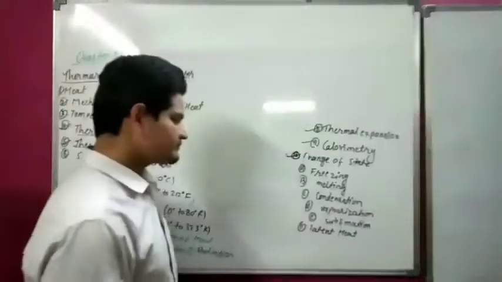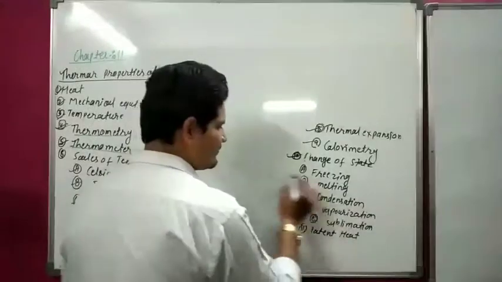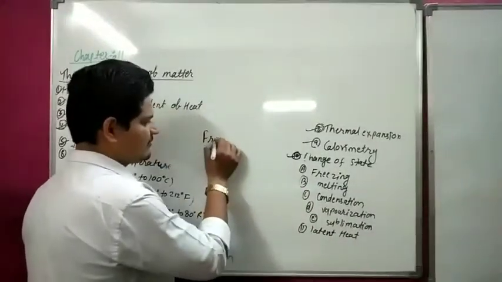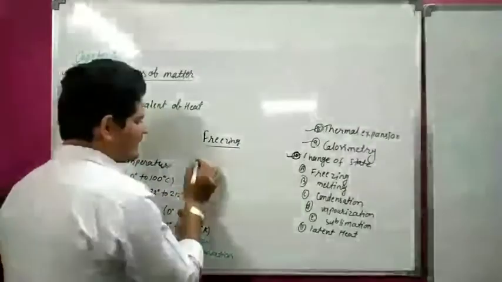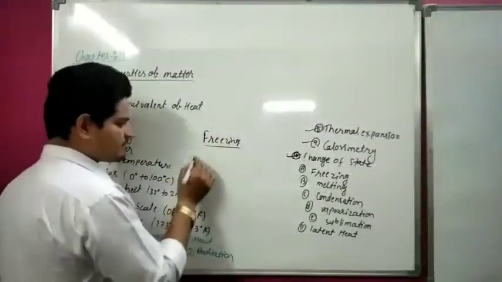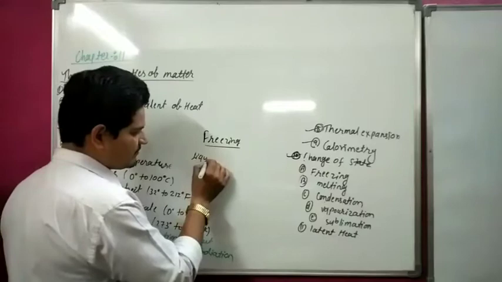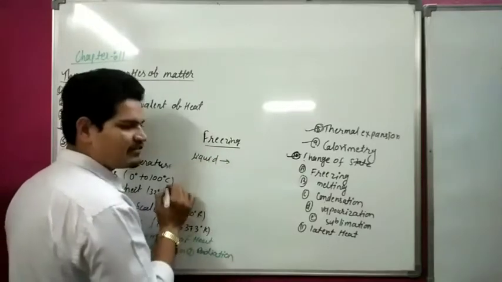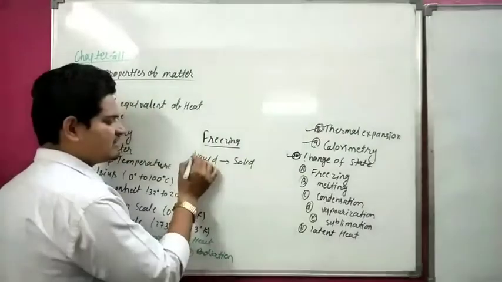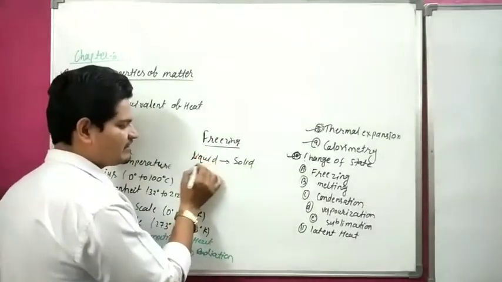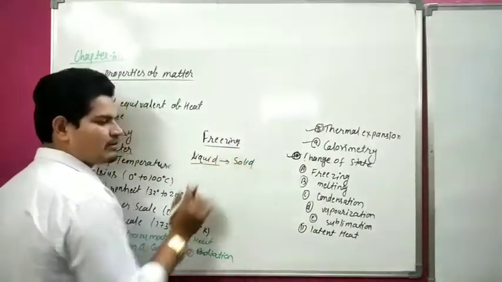So there are 5 changes of state. First is freezing. In this, matter changes from the liquid state to the solid state.